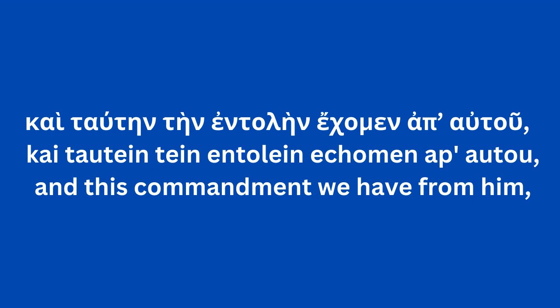So what is the subject of this clause? Logically, it sounds like the subject is this commandment, but grammatically, the subject is "we," that's carried in the verb echomen. We have. What is it that we have? Tautēn tēn entolēn, this commandment. So the commandment is the direct object of the verb, and the subject of the verb is "we." We have this commandment. Then we have ap' autou, genitive of source, telling us from whence cometh the commandment.